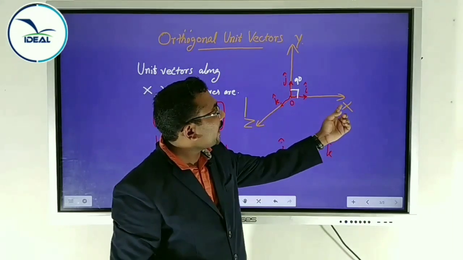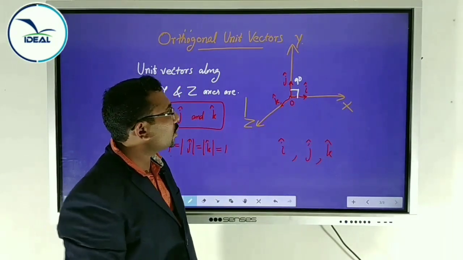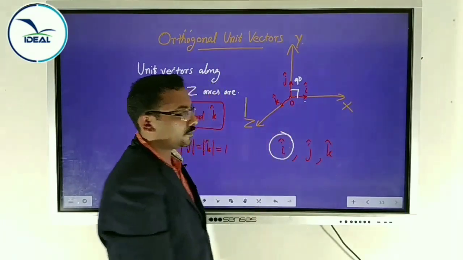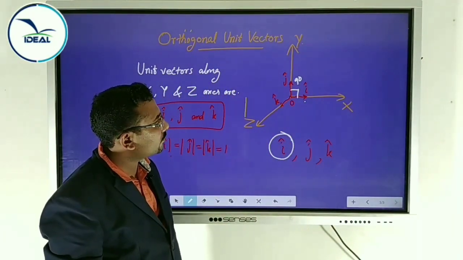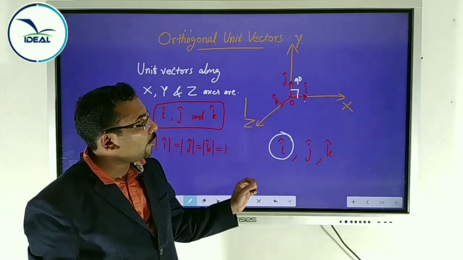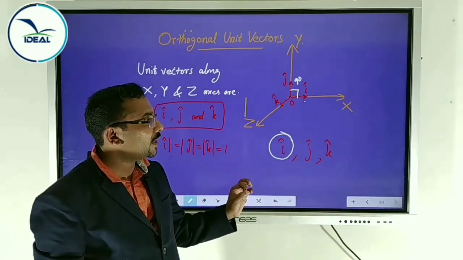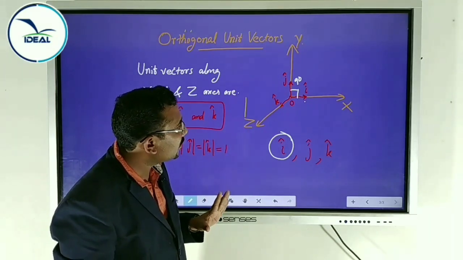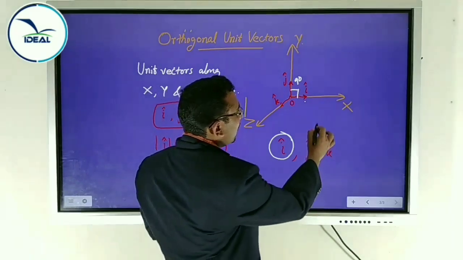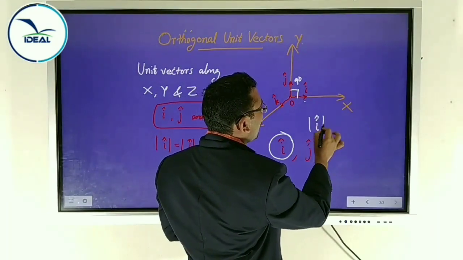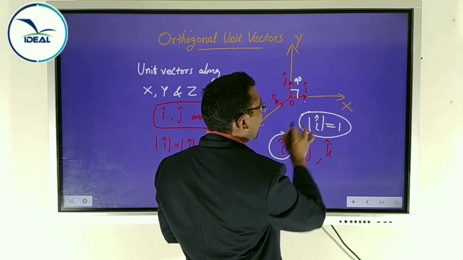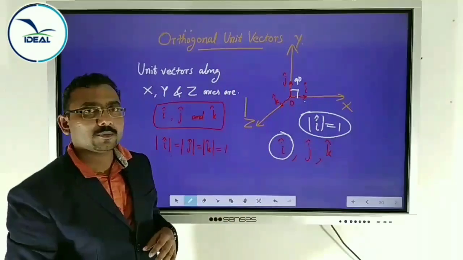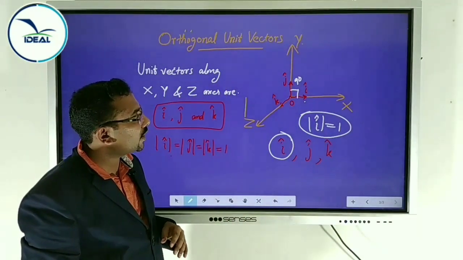To represent the direction of x, we use a unit vector called I cap. I cap is a unit vector which represents the direction of the x-axis. The magnitude of I cap equals 1 because it is a unit vector, but it gives the x direction. That's the importance of unit vectors.